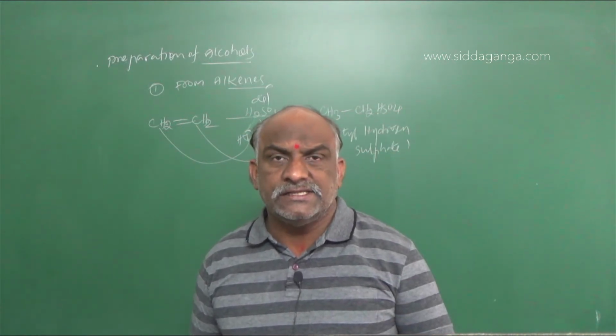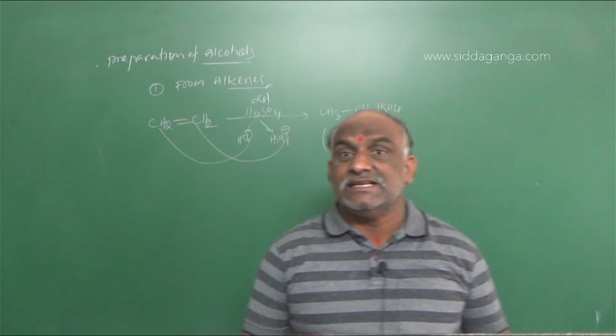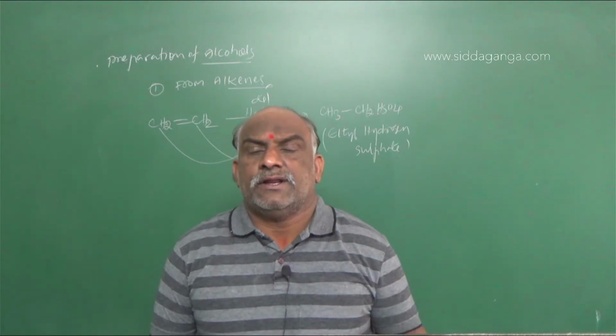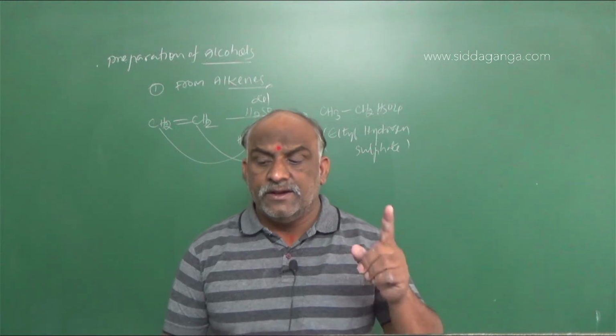Dilute sulfuric acid provides water to the double bond. Concentrated sulfuric acid eliminates water. This is the difference between the two types of sulfuric acid.